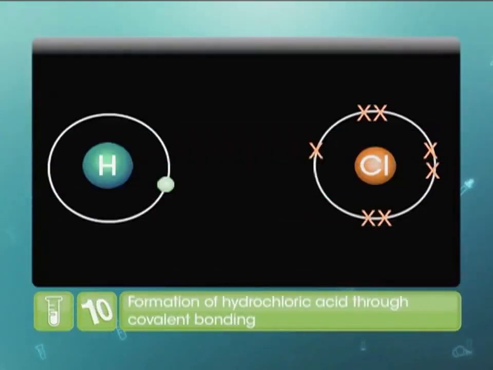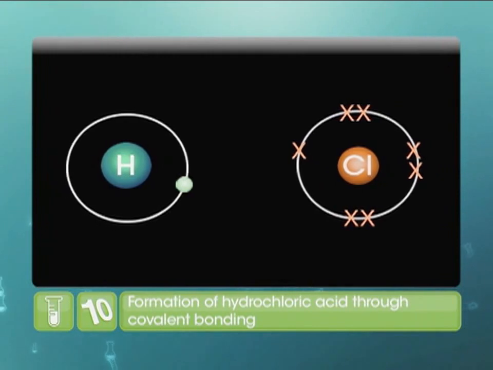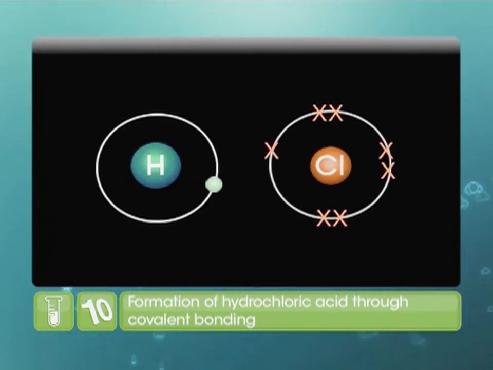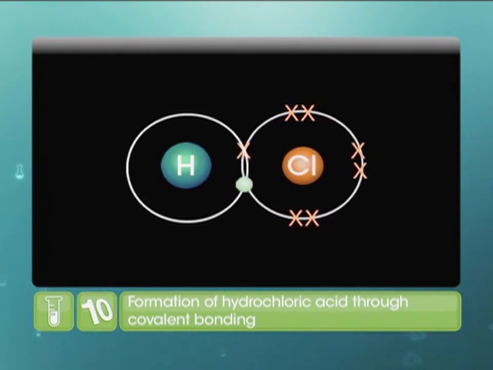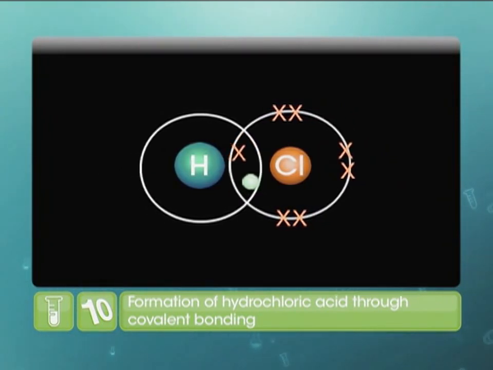Covalent bonding also extends to molecules formed as a result of the combination between different atoms. Since we have been talking about hydrogen, let's talk about a compound of hydrogen itself. Hydrogen should ideally combine with another element which needs one electron to complete its octet. For example, there is chlorine, which has 17 electrons and needs 1 to complete its octet. This combination enables both hydrogen and chlorine to attain the noble gas configurations of helium and neon respectively.